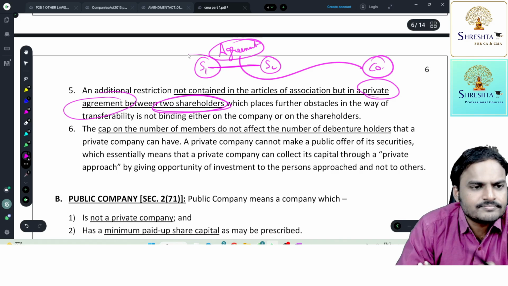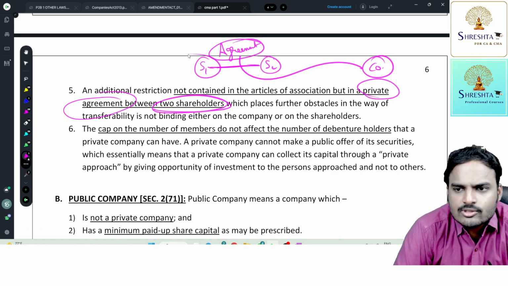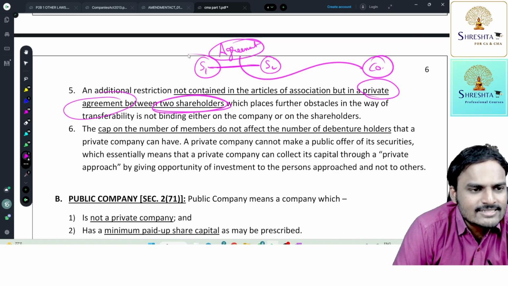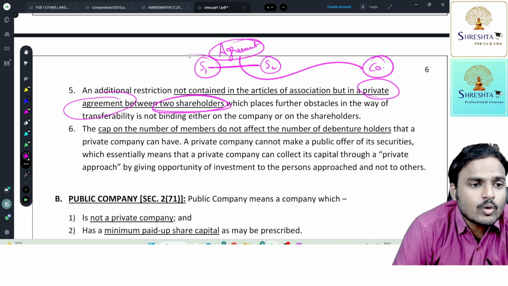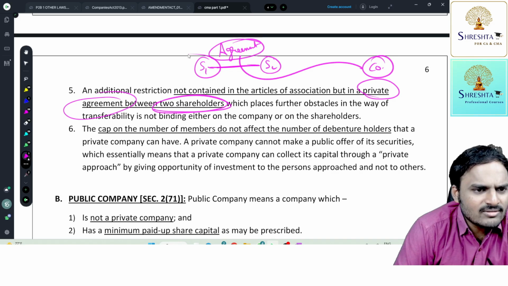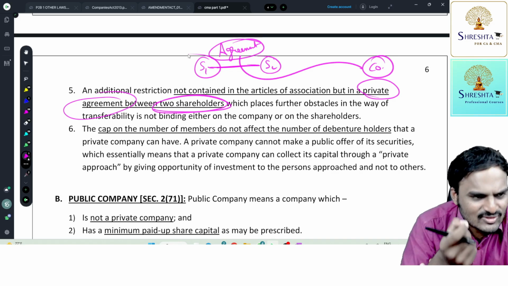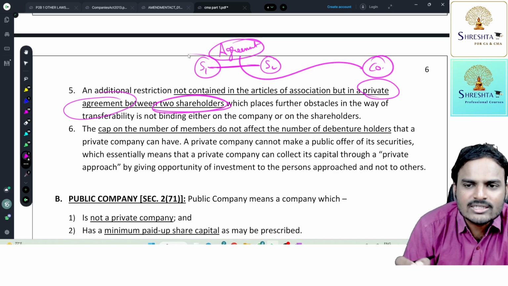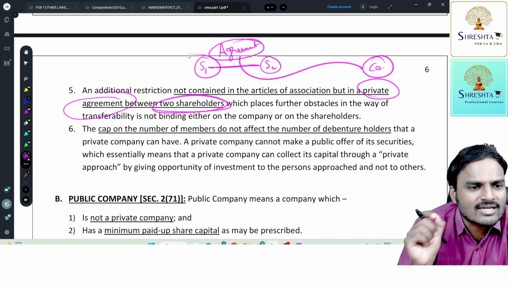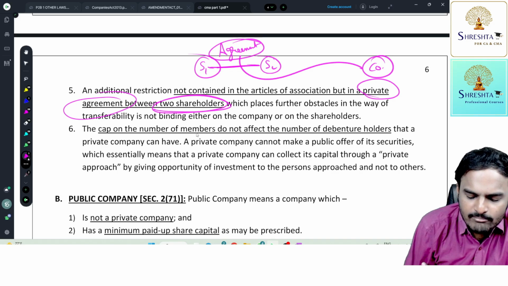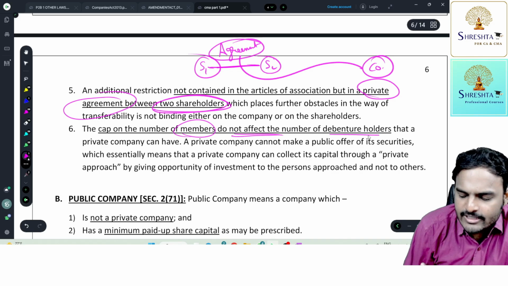It's a funny thing. Why funny thing, sir? Suppose, I'm entering into an agreement with you. In this agreement, I'm making a statement that Pradhan Mantri Modi ji is liable to pay 2 crores to us. So, to this condition, is Modi ji liable? Not at all. He's a stranger. So, similarly, a private agreement between two shareholders will not affect the clauses that are contained in the AOA. Next, the cap on number of members does not affect the number of debenture holders.